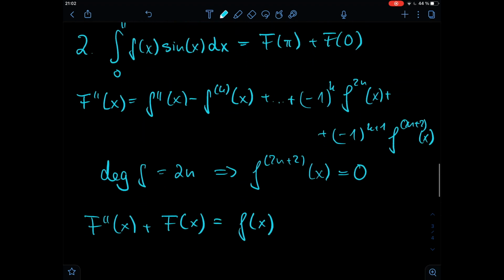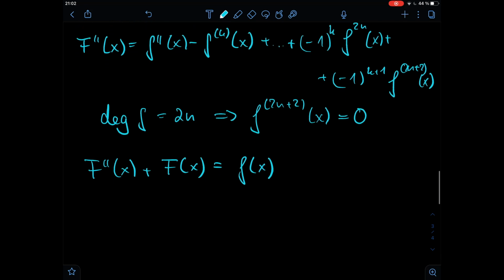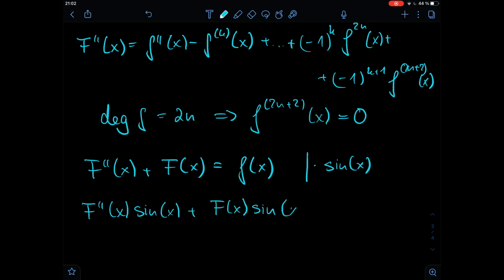So what we're going to do is we just multiply this equation with sine of x. So we have the second derivative of capital F of x times sine of x plus capital F of x times sine of x, and this is equal to f of x times sine of x.